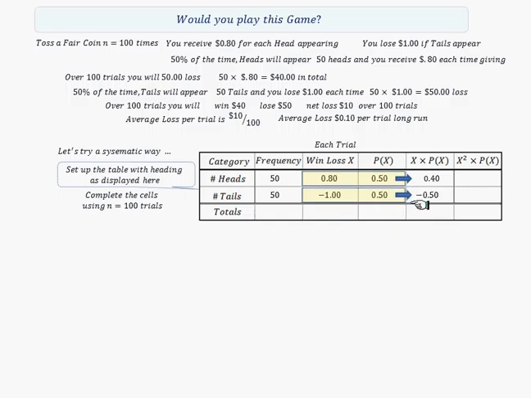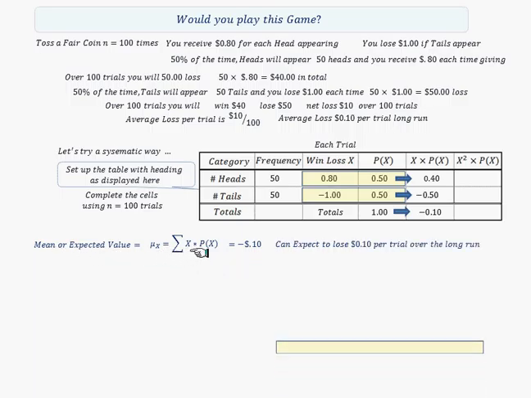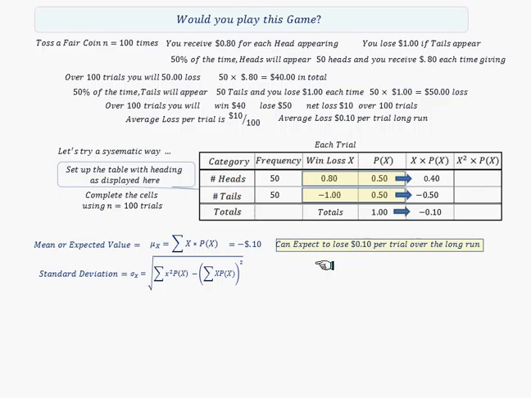And of course, you recognize these two numbers here, what we calculated above. This is the expected values, of course, and the total of those is given on the screen here, minus 10 cents. So the formula for the mean expected value is given on the screen here, and there we have the result. And we're going to now look at the standard deviation.